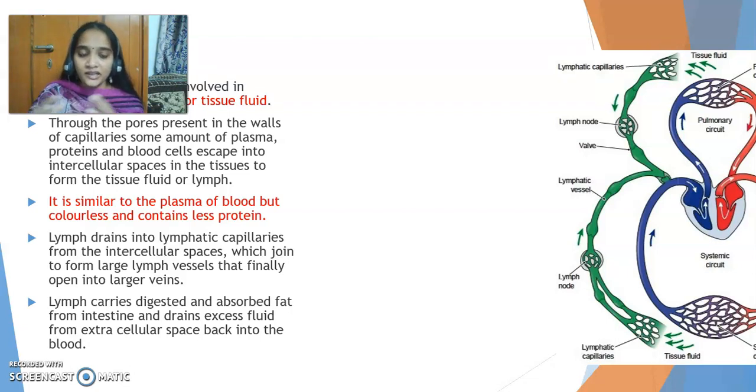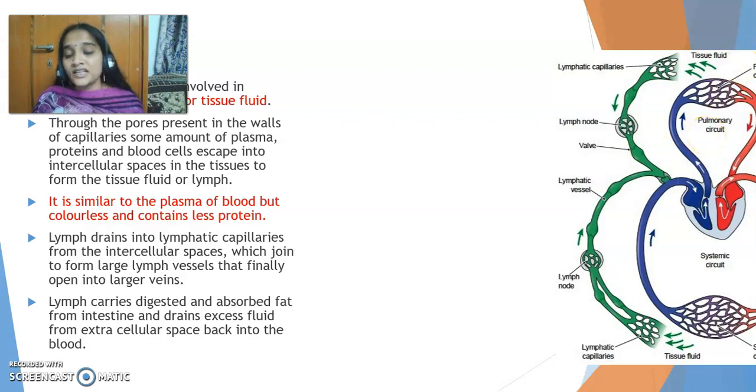And this lymph gets connected to lymphatic vessels, like blood capillaries. It's connected to lymphatic capillaries. They form lymph vessels like blood vessels and form a system called the lymphatic system. And these will all get connected to the veins of the body.